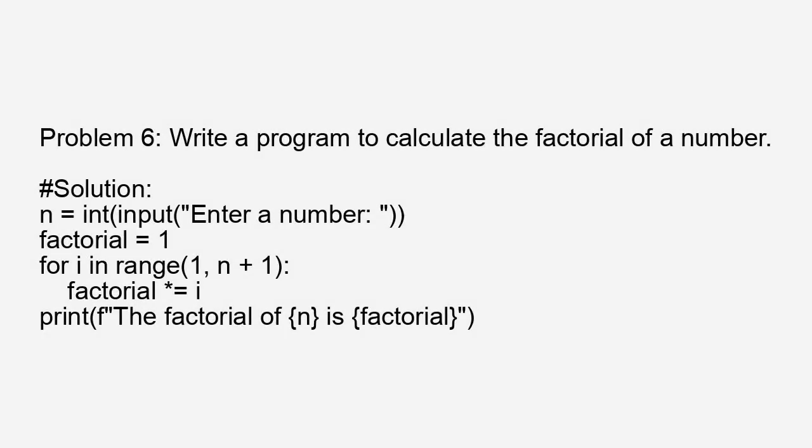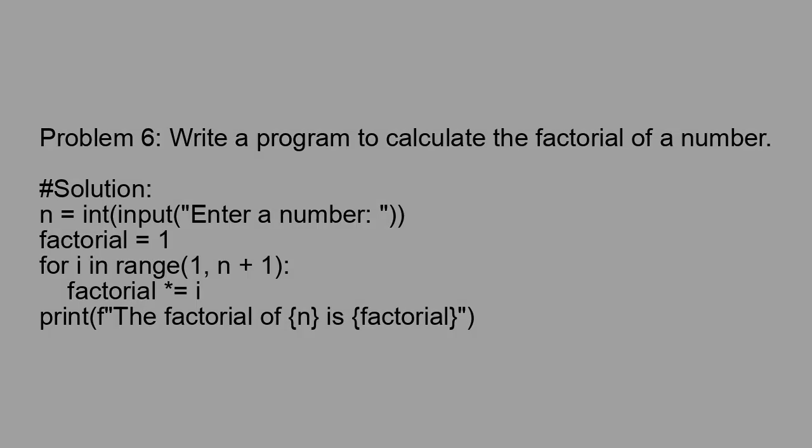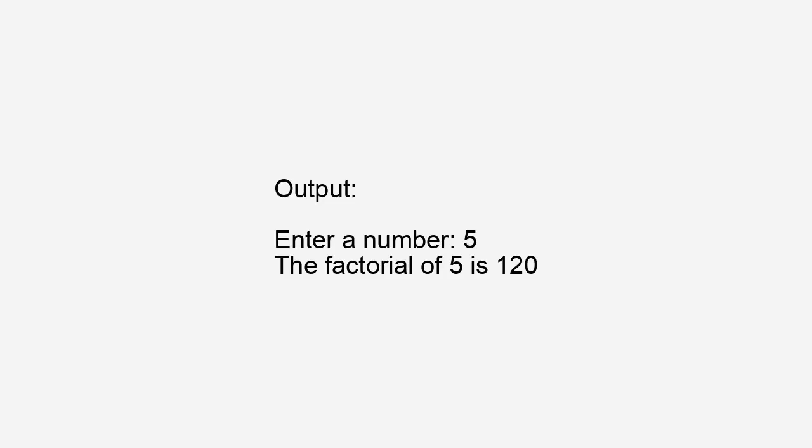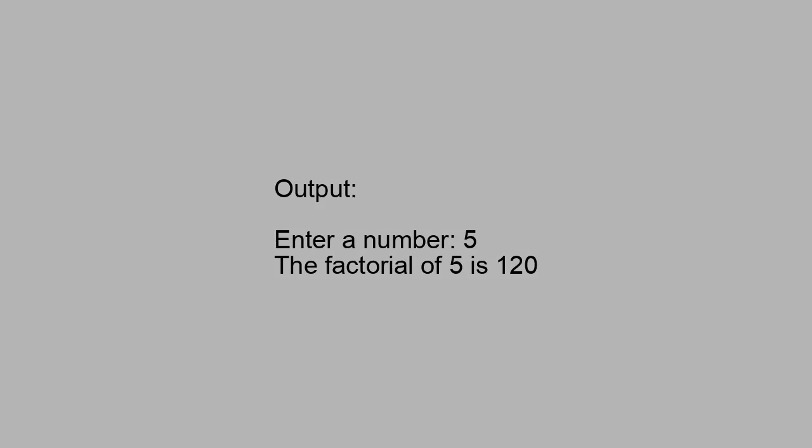Problem 6. Write a program to calculate the factorial of a number. # Solution: n = int(input('Enter a number: ')). factorial = 1. for i in range(1, n + 1): factorial *= i. print(f'The factorial of {n} is {factorial}'). Output: Enter a number: 5. The factorial of 5 is 120.